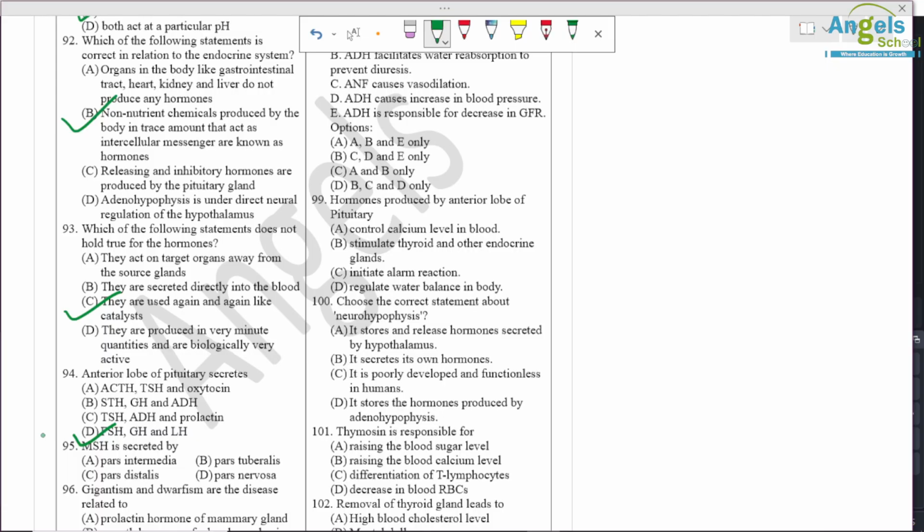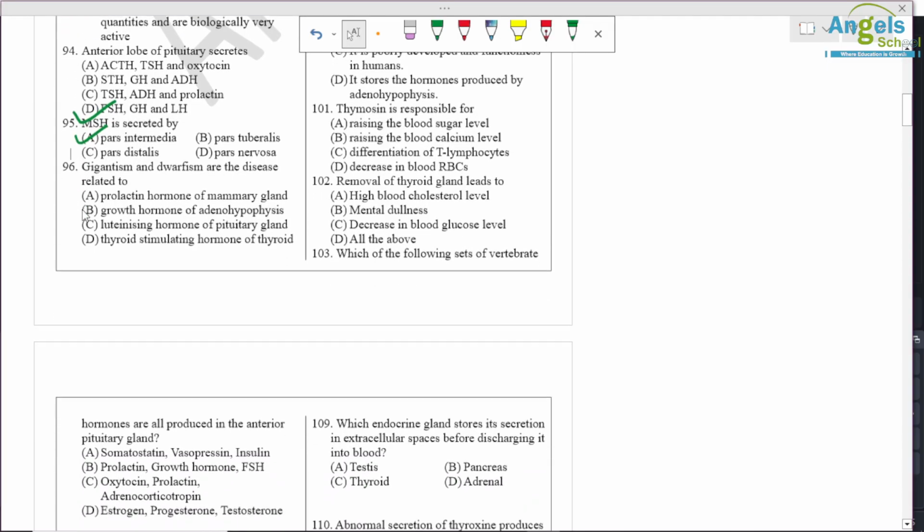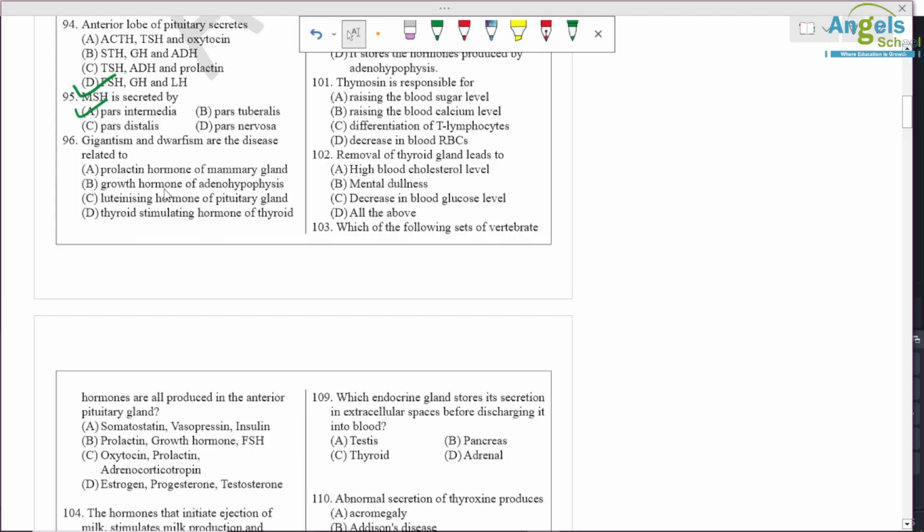MSH is secreted by the pars intermedia. Question number 96. Gigantism and dwarfism are diseases related to growth hormone of the adenohypophysis. So B option is correct.